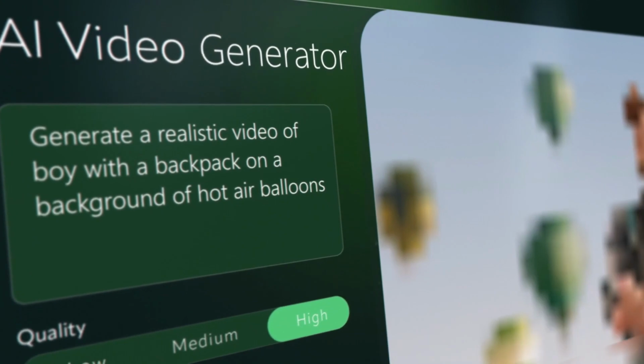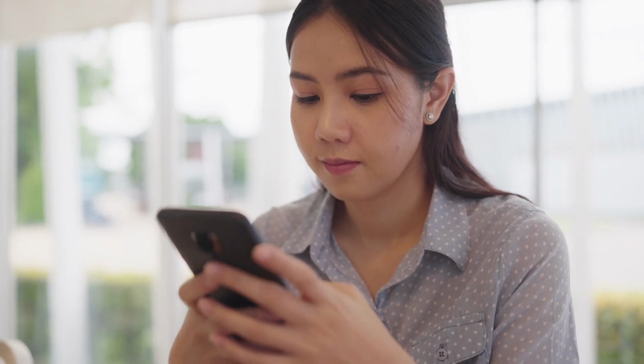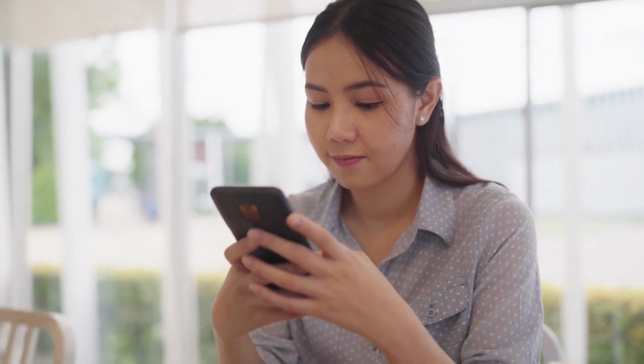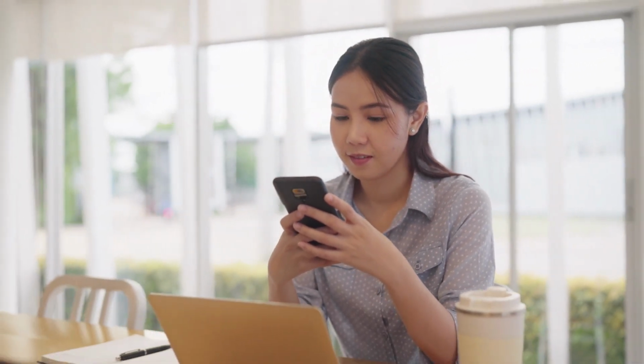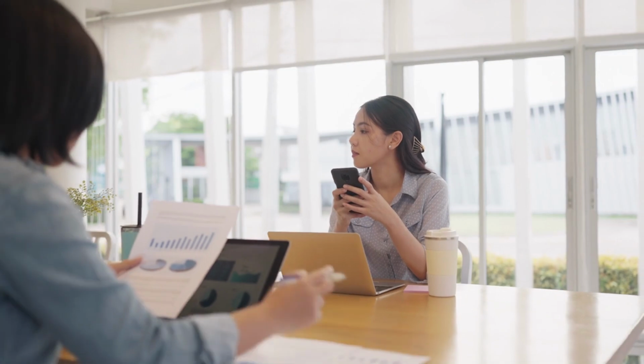And that's a wrap on everything you need to know about ChatGPT, what it is, how it works, and the amazing ways you can use it in your daily life. Whether you're a student, a professional, or just curious about AI, ChatGPT has the power to save time, spark creativity, and help you learn faster.